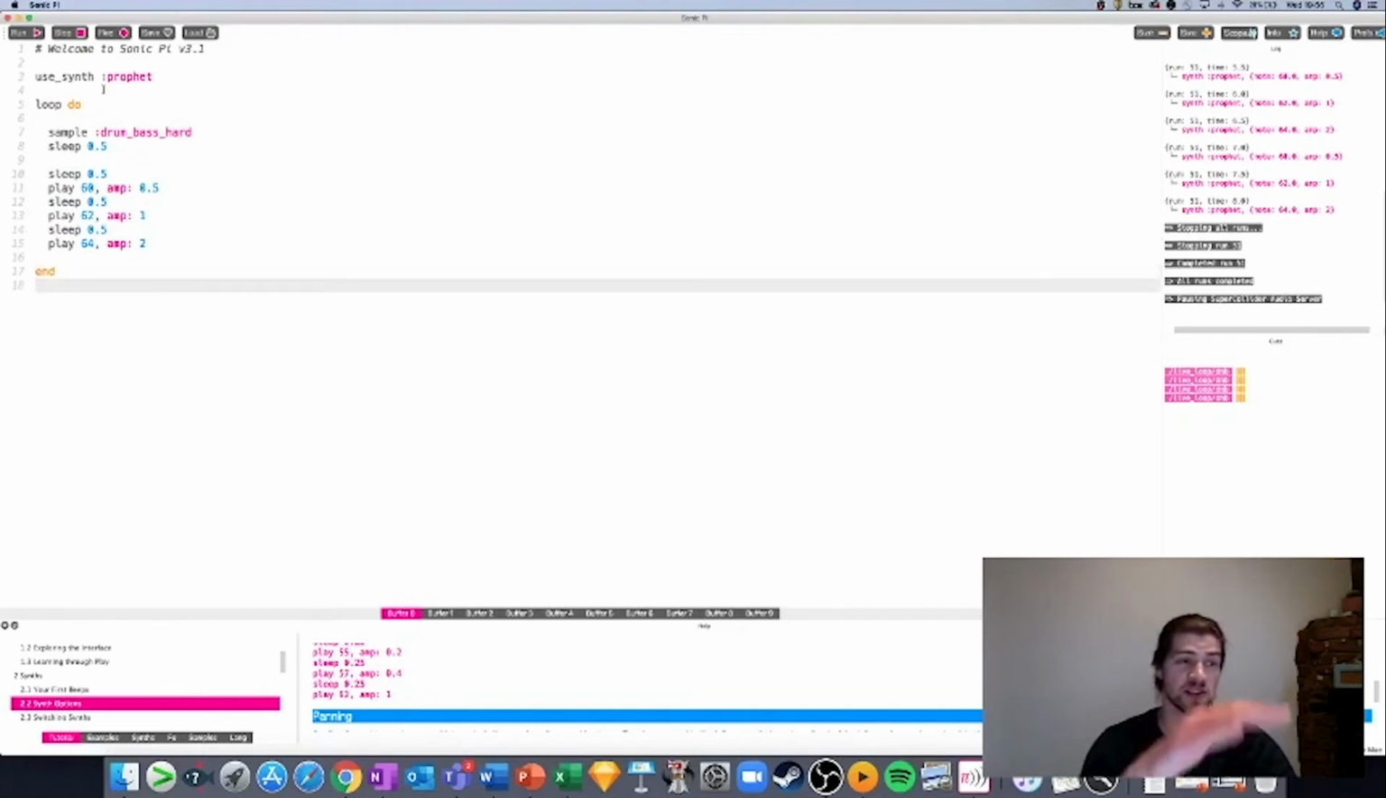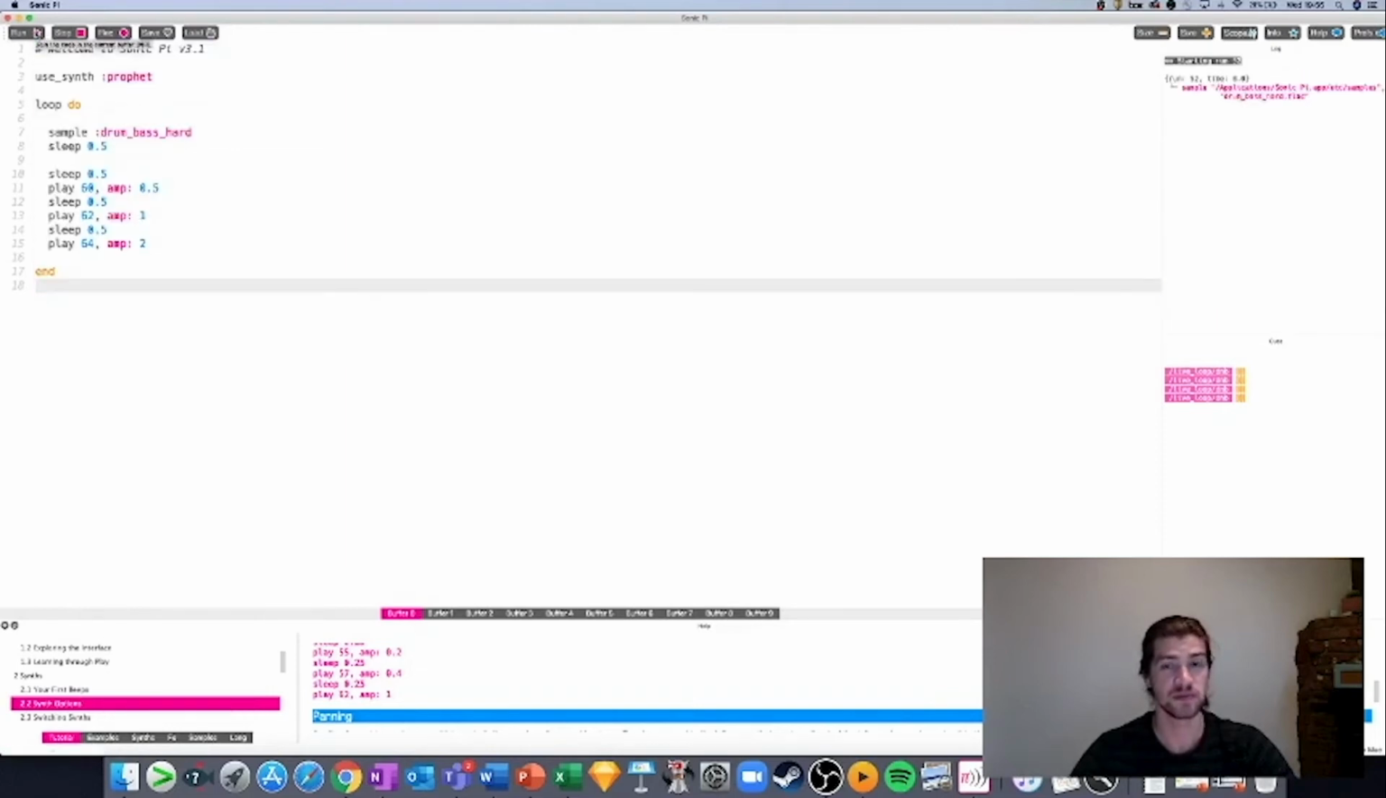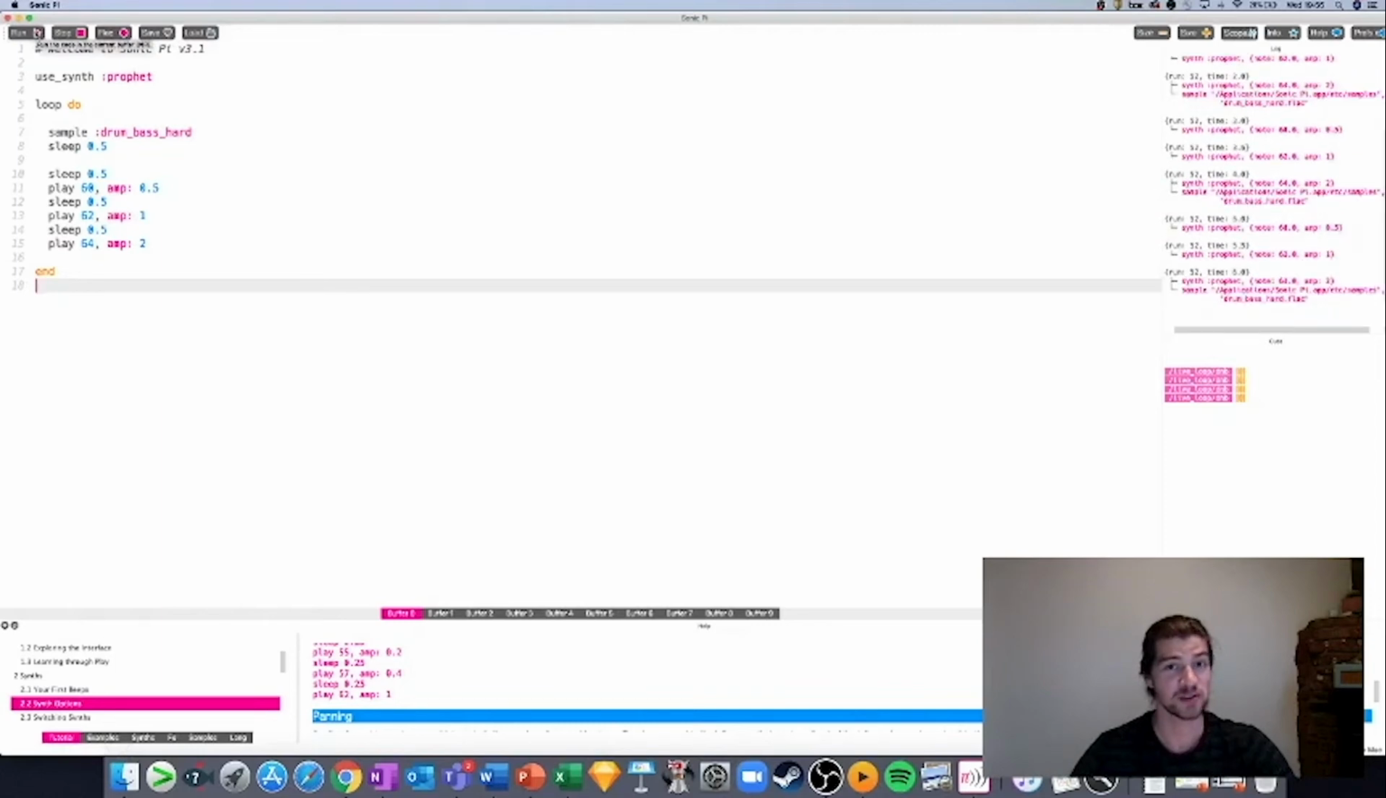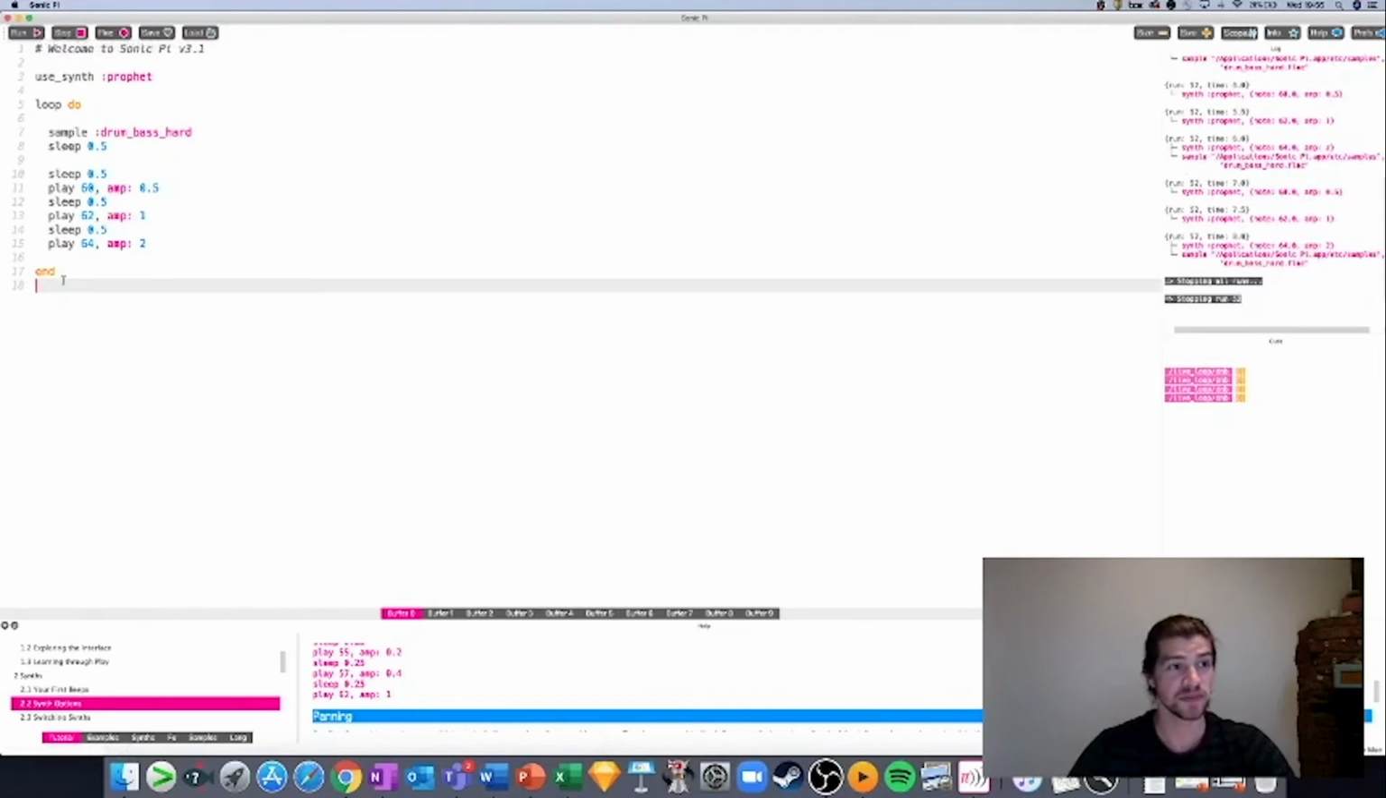You can add it either to the whole tune that you've written or just part of the tune, like say for instance just the sample or just the notes. I'm going to add it to the whole tune and show you what that sounds like. You see how it's repeating over and over.